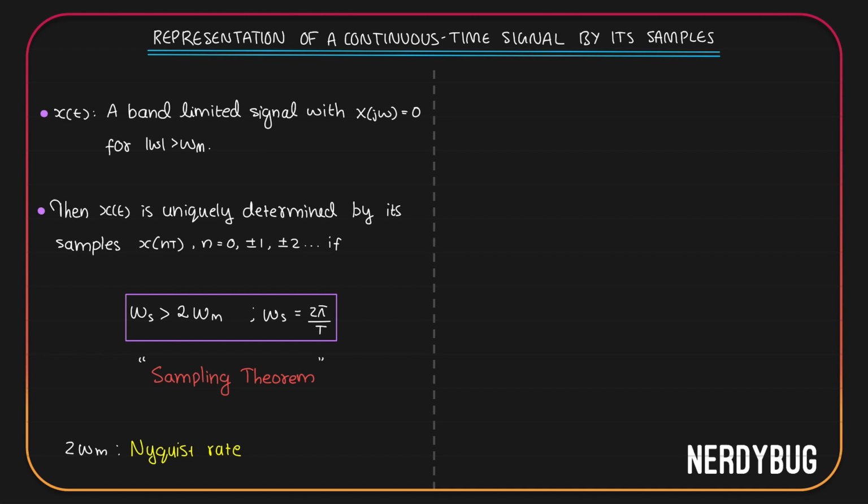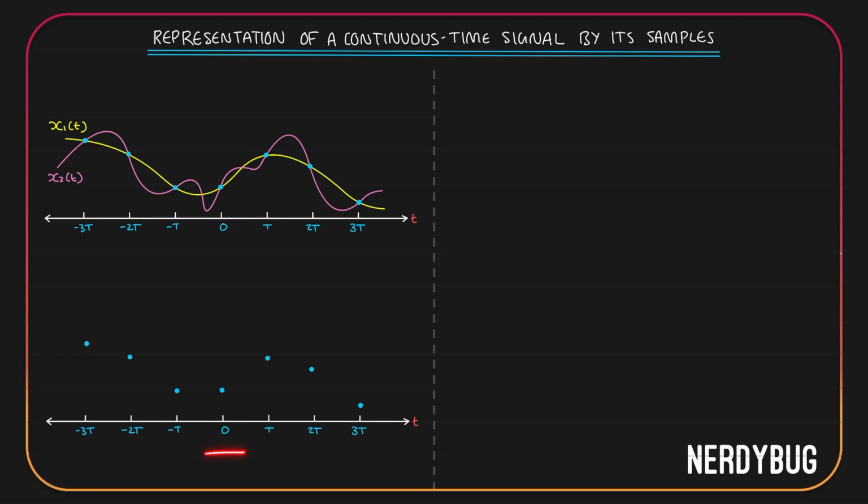So we can say that for us to be able to completely recover our original signal after sampling, the signal should be band limited and the sampling frequency should be greater than the Nyquist rate. Now this answers a question we had at the starting of this video. If the same samples can represent two different signals, how do we recover the original signal? Well, the original signal can be recovered exactly if two conditions are satisfied.